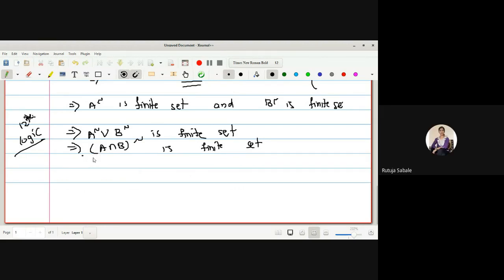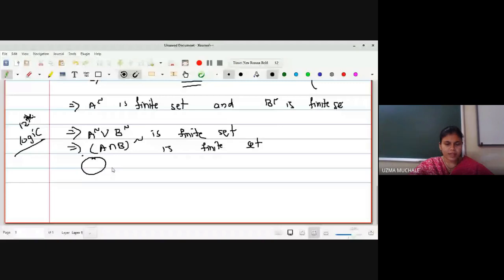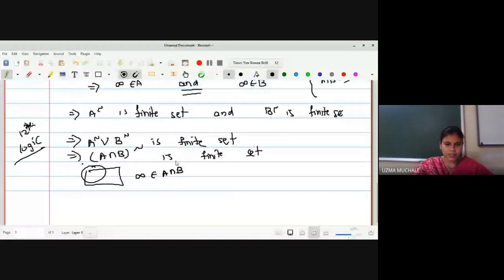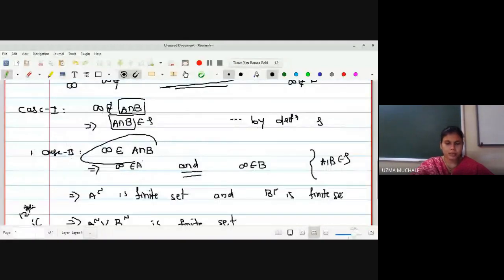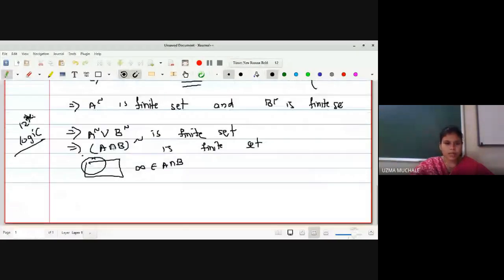Yes, ma'am. Okay, so from where we started: infinity is a member of A intersection B, and then we have proved that the complement of A intersection B is a finite set. So from the second category, can I say directly that A intersection B is a member of τ?